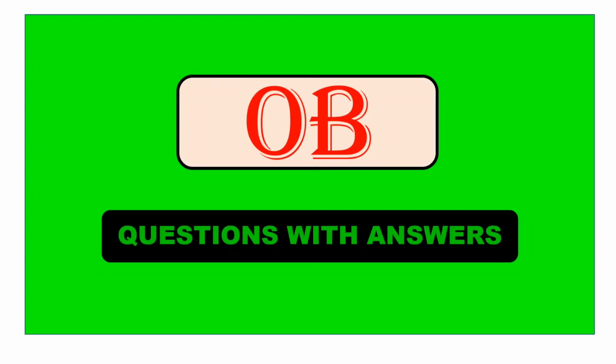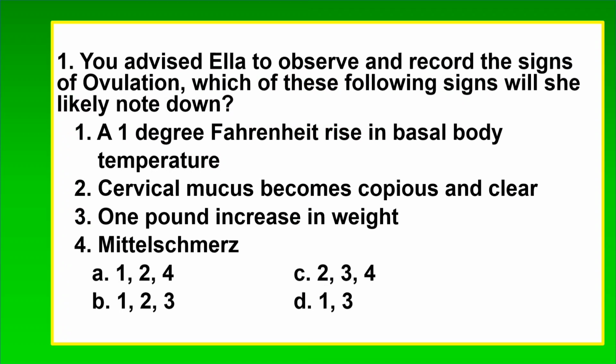Let's answer questions in OB. 1. You advised Ella to observe and record the signs of ovulation. Which of the following signs will she likely note down? 1. A 1 degree Fahrenheit rise in basal body temperature. 2. Cervical mucus becomes copious and clear. 3. 1 pound increase in weight. 4. Mittelschmerz.